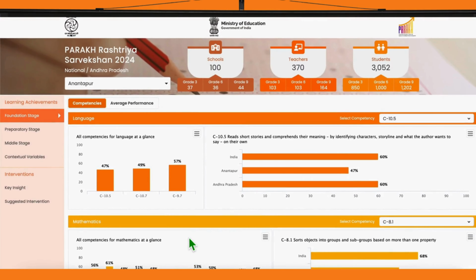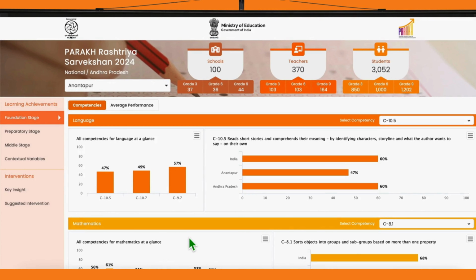For every subject, we have 2 charts. One showing a performance comparison across all the competencies, and the other comparing a specific competency between the selected district, its parent state, and the national data. For example, here we see that 47% of students in the district demonstrated the ability to comprehend short stories compared to 60% for the state and 60% across the country.